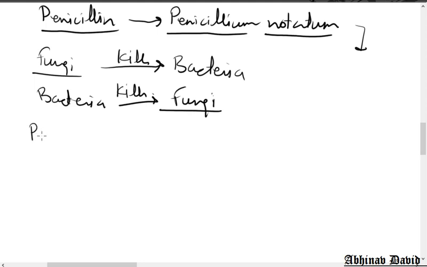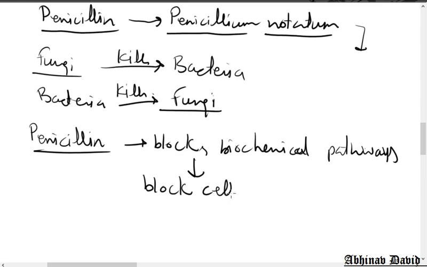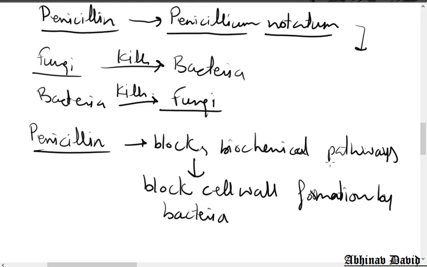So penicillin, what is the work of penicillin? Penicillin, or an antibiotic, blocks biochemical pathways or activities. Which biochemical pathway is blocked by penicillin? Penicillin blocks cell wall formation by bacteria. So bacteria produce a cell wall and penicillin is blocking the cell wall formation.